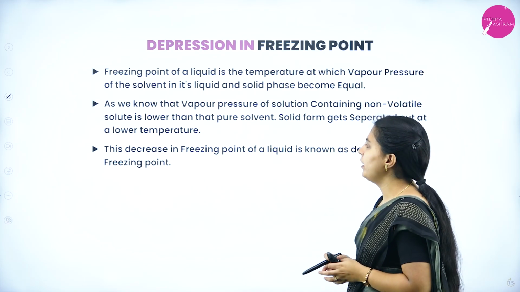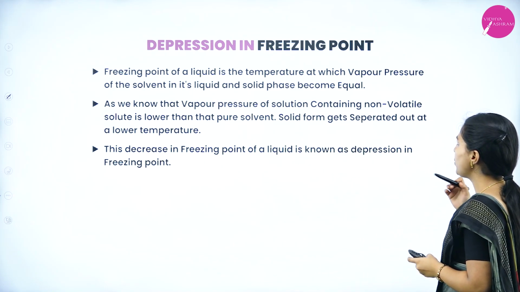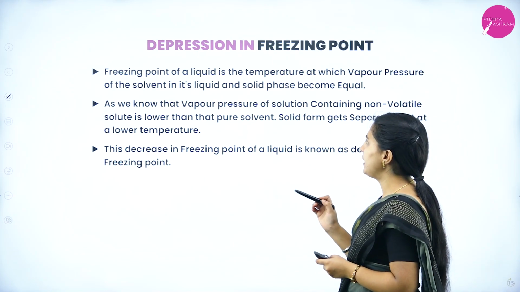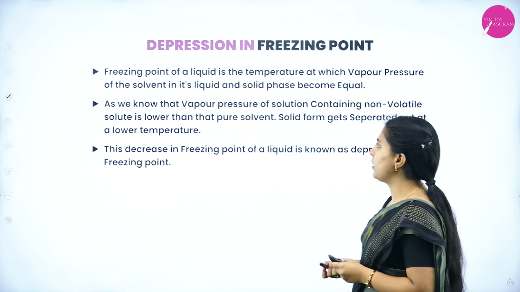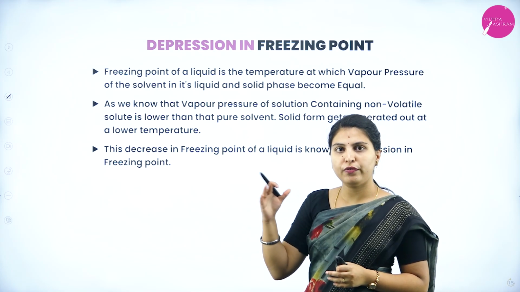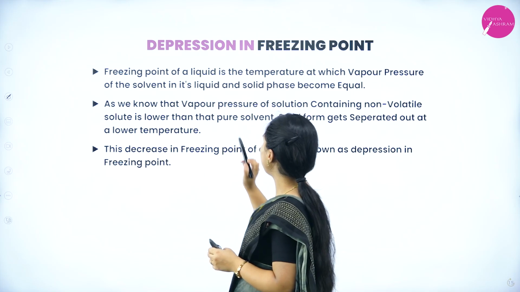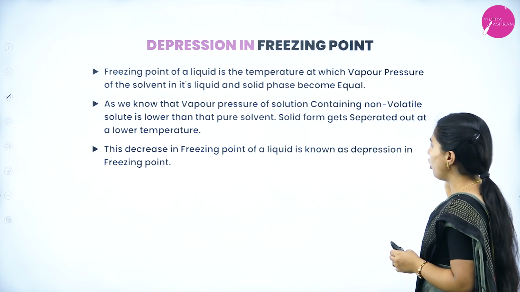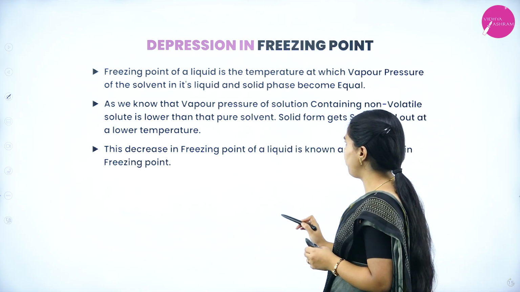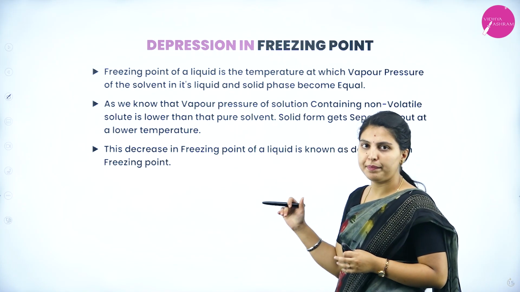Next, depression in freezing point. Freezing point of a solution is the temperature at which vapor pressure of the solvent in its liquid and solid phase becomes equal. Means the freezing point means vapor pressure of liquid and solid will become equal. As we know that vapor pressure of solution containing non-volatile solute is lower than that of pure solvent, solid form gets separated out at a lower temperature.